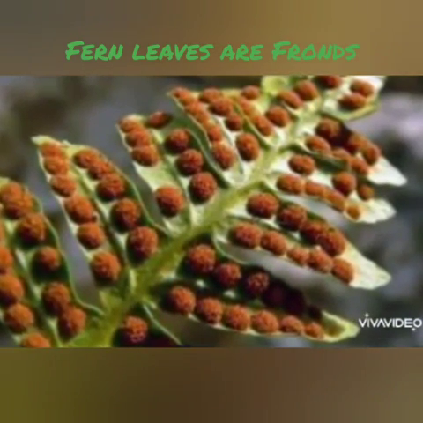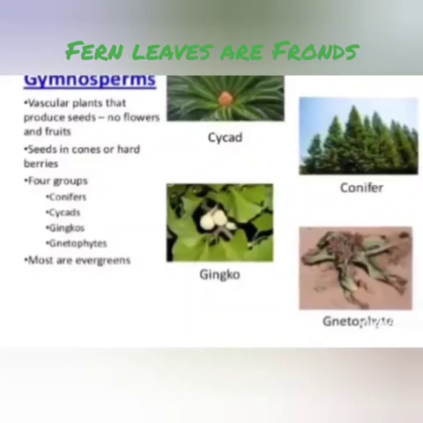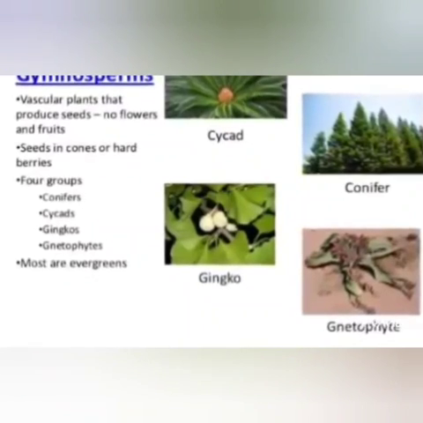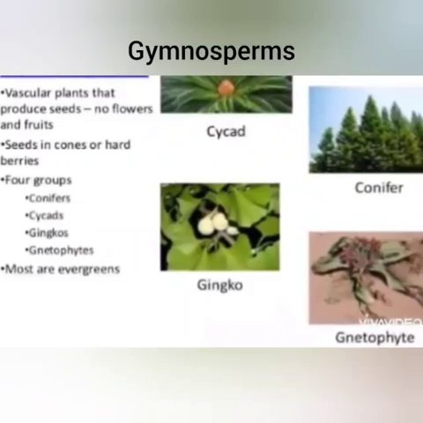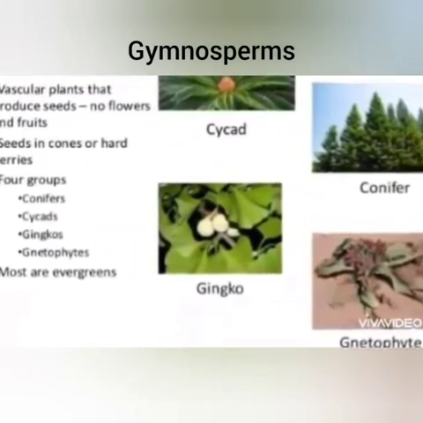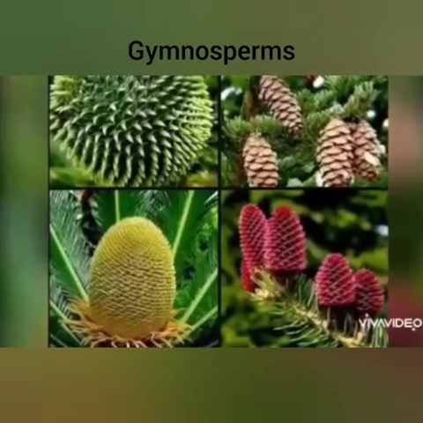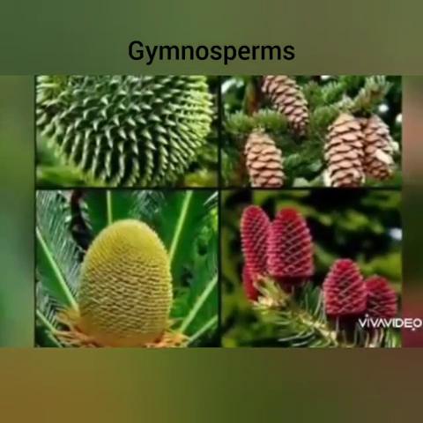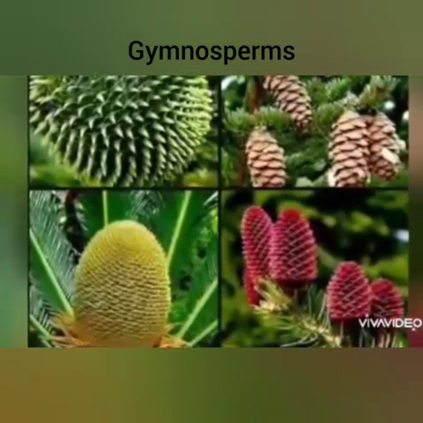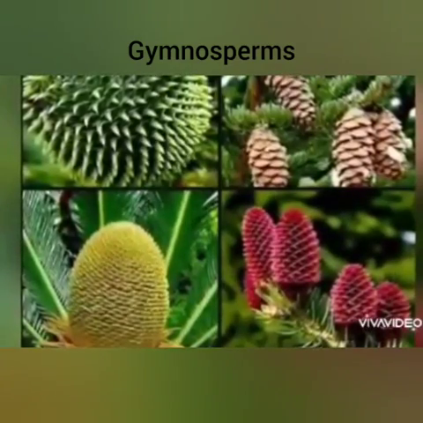Now we are going to study gymnosperms. Gymnosperms are the plants that produce seeds. They have vascular bundles. They can grow very tall, but their seeds are not enclosed in fruits. Their seeds are naked and are in cones. You can see different kinds of cones.